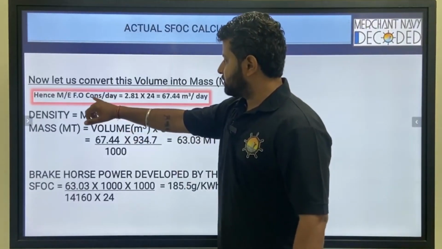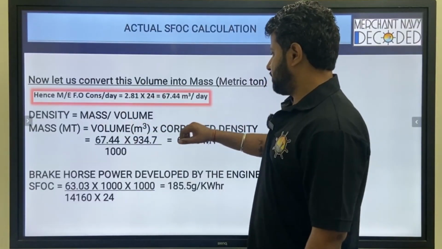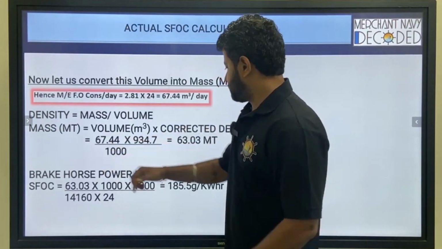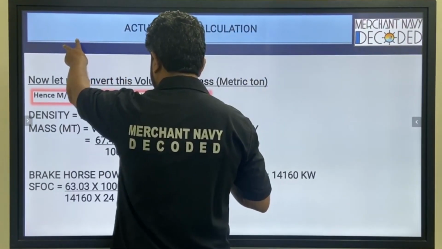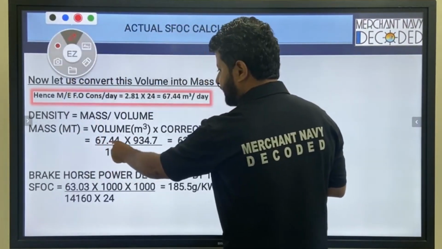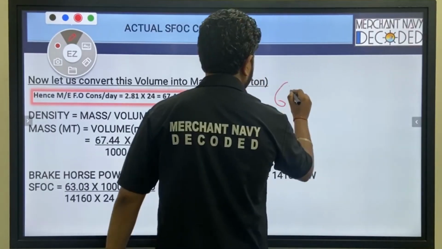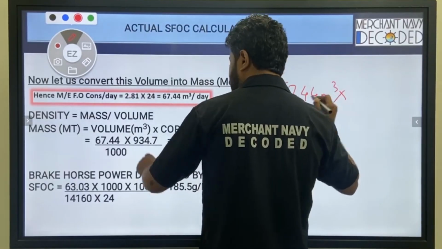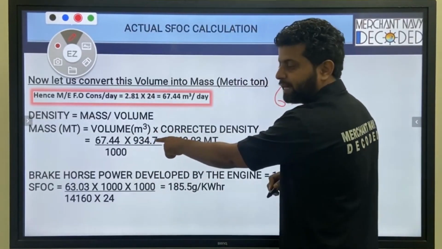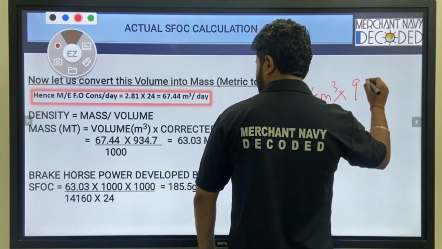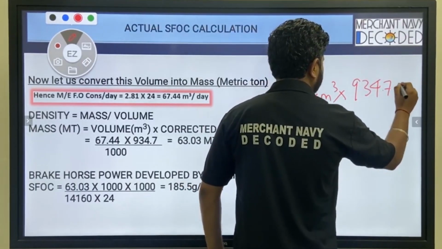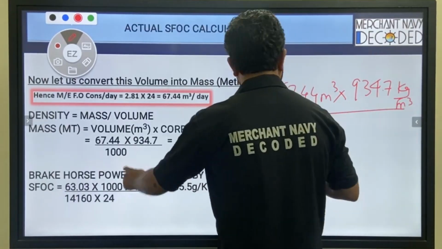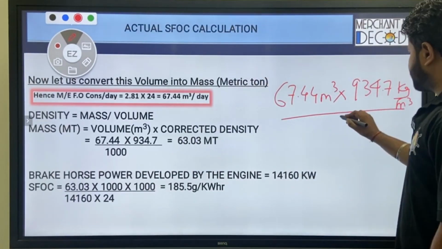So main engine fuel oil consumption will be: this is the volume in meter cube, 67.44 meter cube, into this is the density at 97 degrees centigrade, 934.7 kilogram per meter cube, upon 1000.